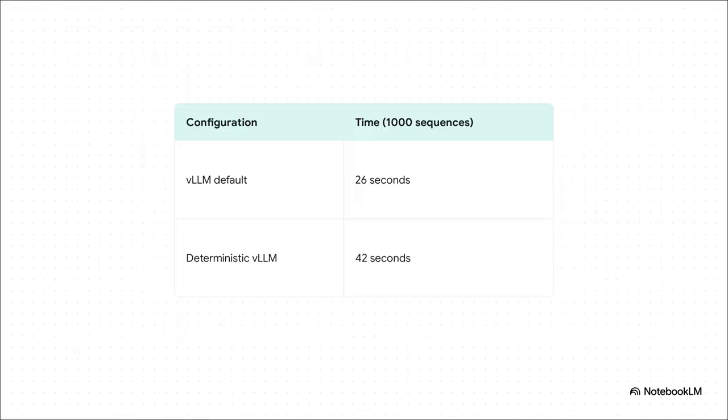Now, what's the catch? There's always a catch, right? In this case, it's performance. Forcing the system down this one rigid path means you can't always use the fastest, most optimized calculation. So yeah, it took about 60% longer. But the key thing here is that it's still very, very usable. It's a performance hit, not a disaster.